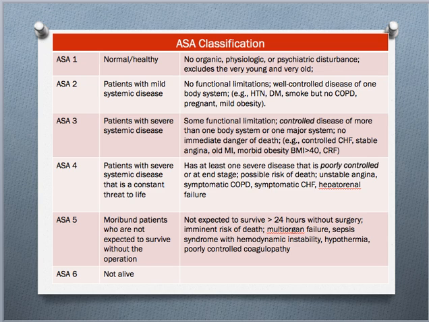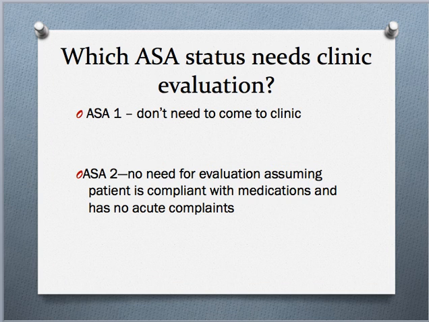Based on this classification system, you can see that the majority of patients coming in for surgery, based on our aging patient population, most likely fall into the ASA3 category. It is a very broad category. Going from ASA3 to ASA4 requires specific parameters. So not only does the patient have to have poorly controlled disease, but even someone with controlled heart failure, but with a very low ejection fraction, for example, less than 30%, would still be classified as an ASA 4. So there are specific parameters that can bump a patient up, depending on their specific disease process.